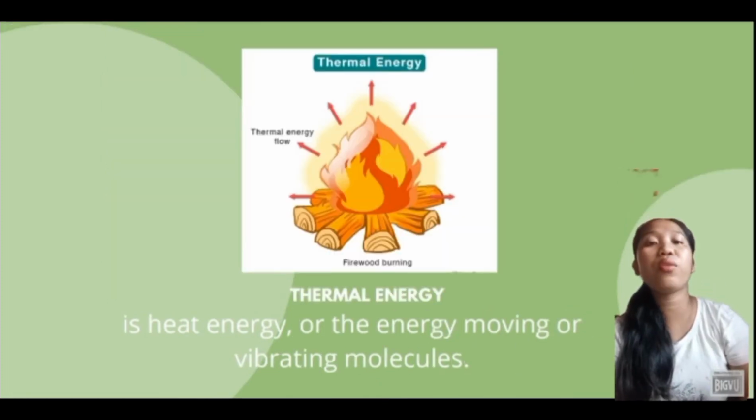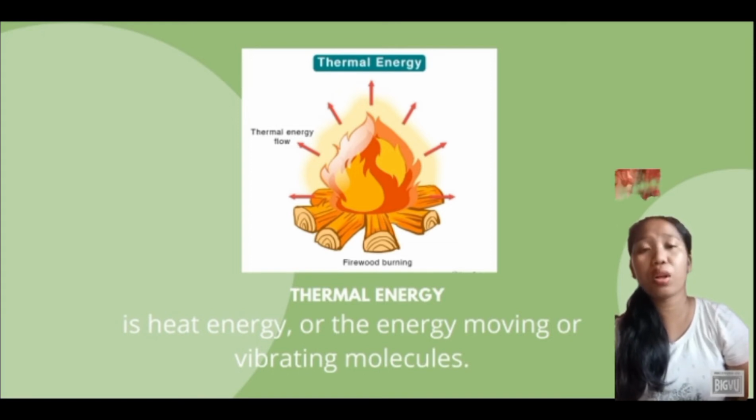So thermal energy is the energy moving from vibrating molecules. The examples are the warmth from the sun, a hot cup of chocolate, baking in an oven, and the heat from the heater.